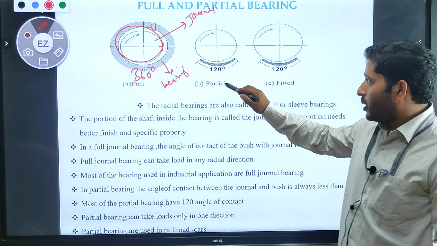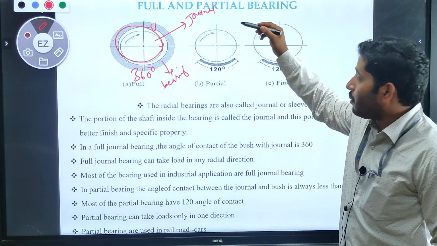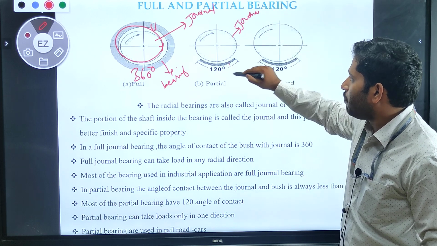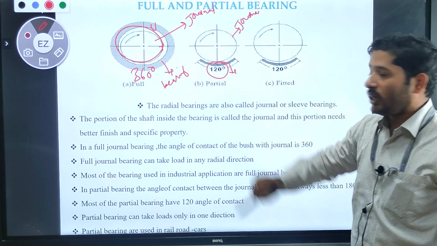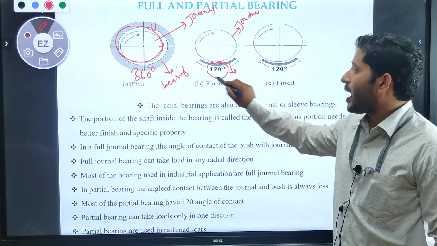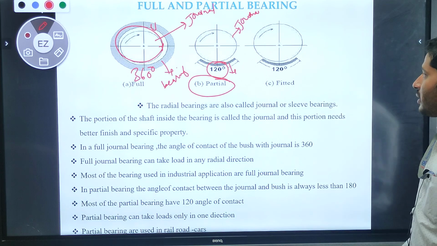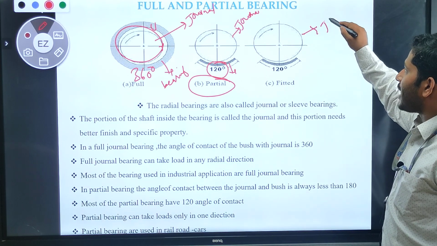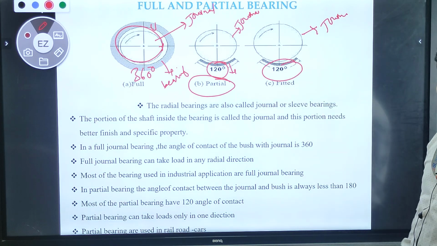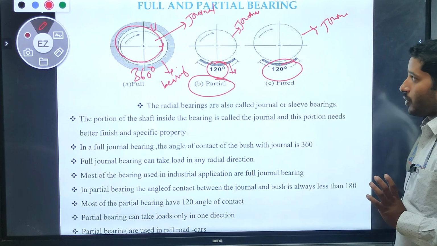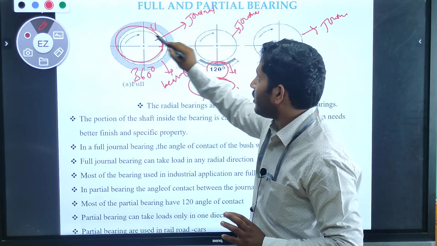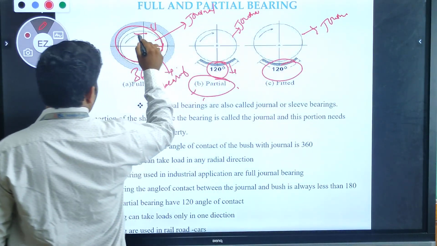The partial journal bearing is nothing but the one where the angle of contact between the journal as well as this bearing is how much? 120 degrees. So such type of bearing we can say as the partial bearing. The angle of contact between this journal as well as bearing is 120 degrees.